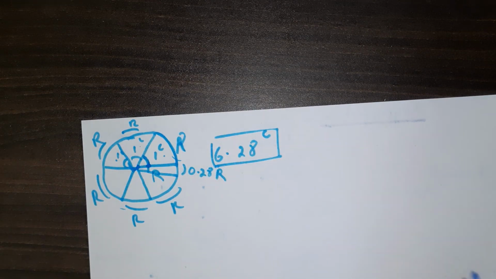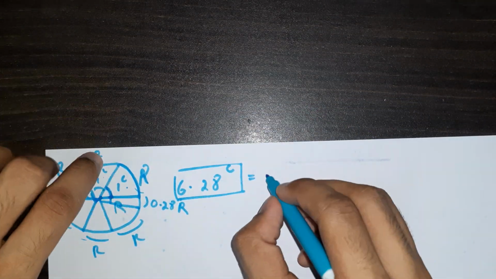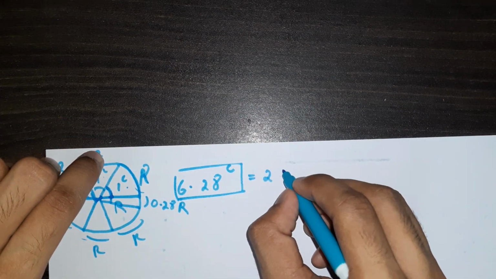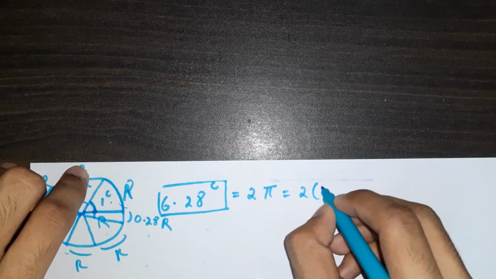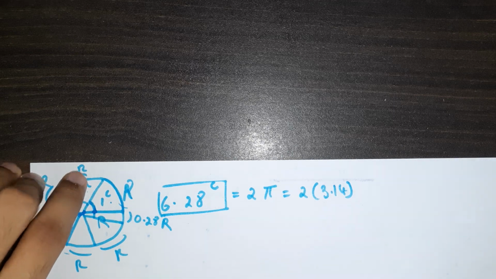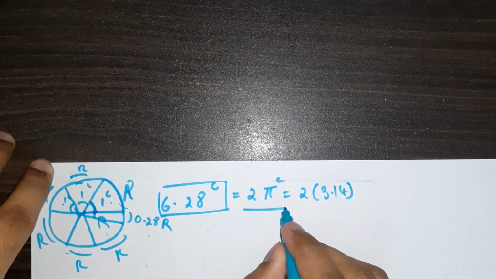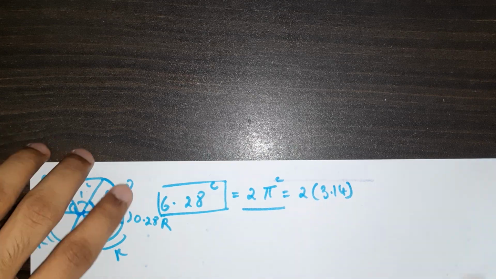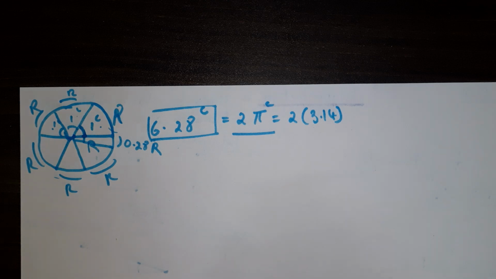This 6.28 might be a familiar number because it is actually double pi. Pi is 3.14, so 2 into 3.14 gives 2 pi radians. So we can say that the angle subtended by a circle at its center is 2 pi radian. The maximum angle is 2 pi radian.